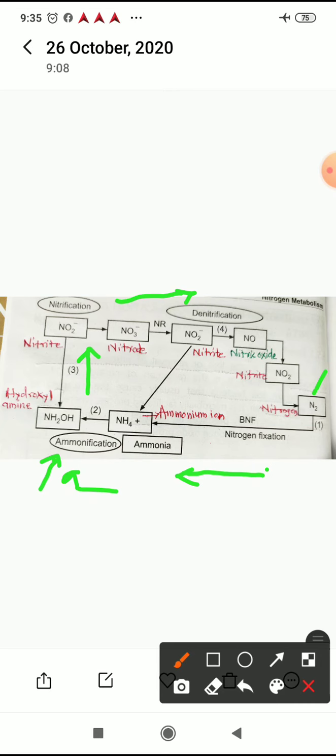Thus it is an important process. The bacteria involved in the process of ammonification are like Streptomyces or Pseudomonas, Bacillus, or like Clostridium. They have great role in the process of ammonification.